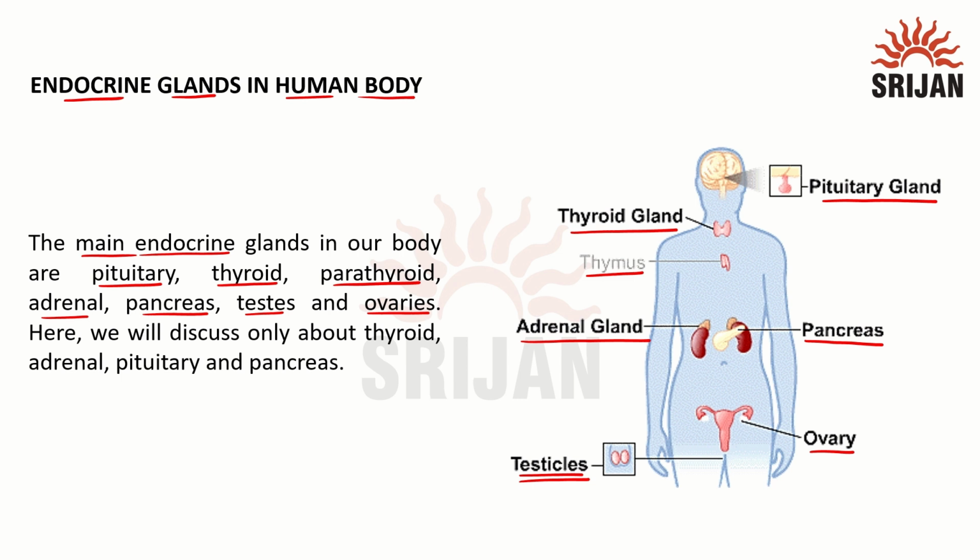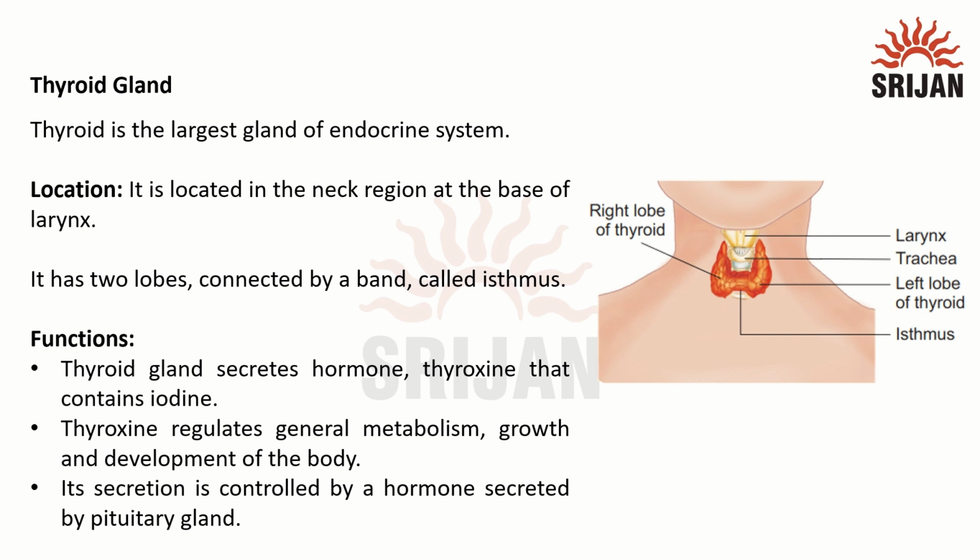But out of all these, we'll only be discussing a few endocrine glands, that is thyroid, adrenal, pituitary and pancreas. So first we will be discussing the thyroid gland. It is the largest gland in the endocrine system.